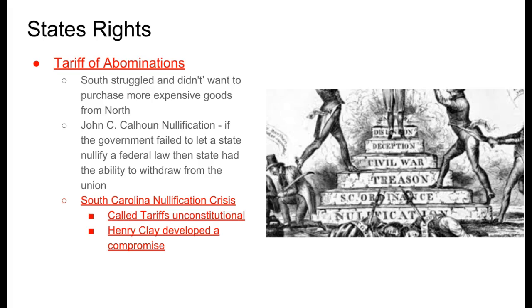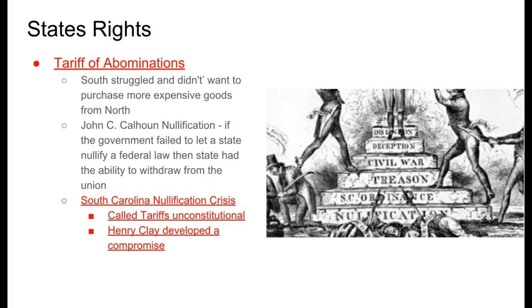John C. Calhoun, again, brought up this idea of nullification, saying that if a government failed to let a state nullify a federal law, then the state had the ability to withdraw from the Union. South Carolina wanted to nullify the tariff. They didn't want to have to buy these expensive goods. And so the federal government would not let them nullify it. So South Carolina believed that because of that, they had the right to secede from the nation and become independent, because they called these tariffs unconstitutional.